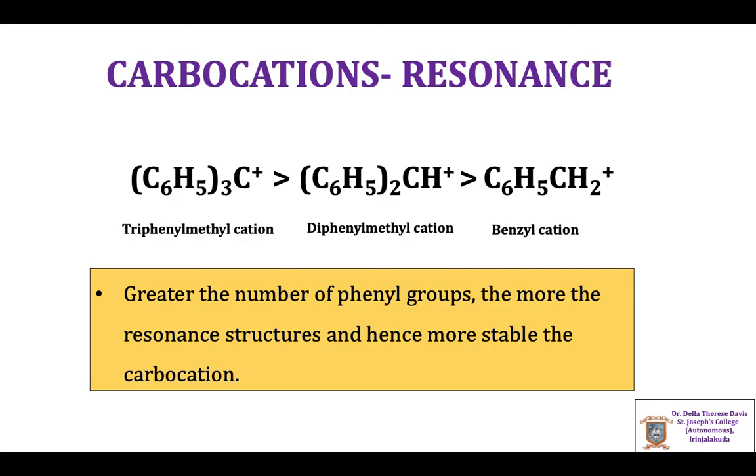Comparing triphenyl methyl carbocation, diphenyl methyl carbocation and benzyl cation. In triphenyl methyl cation, since there are 3 phenyl rings, it is more stable than diphenyl methyl cation in which there are 2 phenyl rings, which is again more stable than benzyl cation which has only 1 phenyl ring.